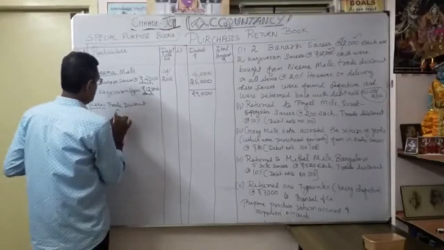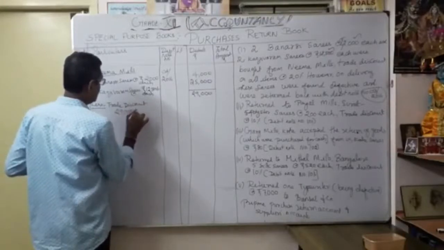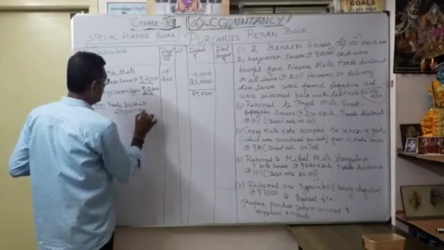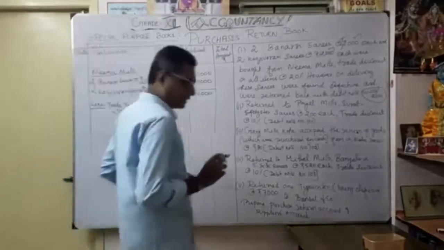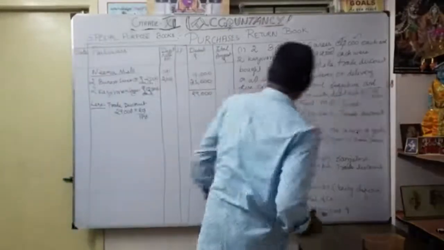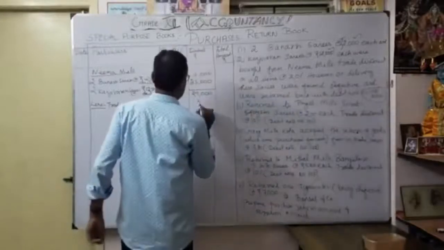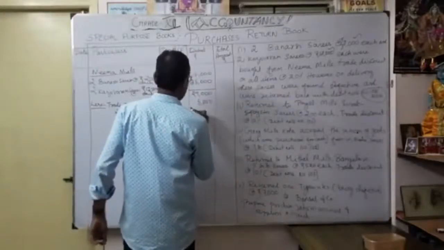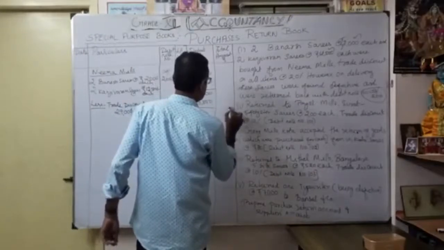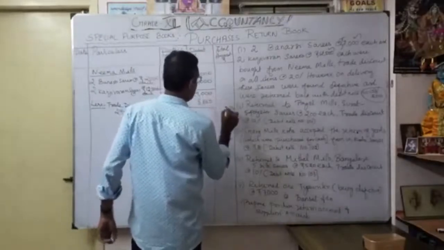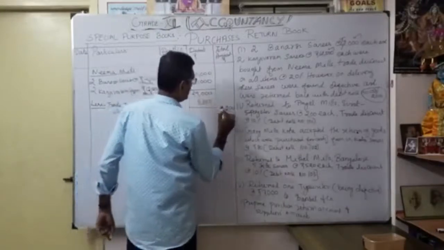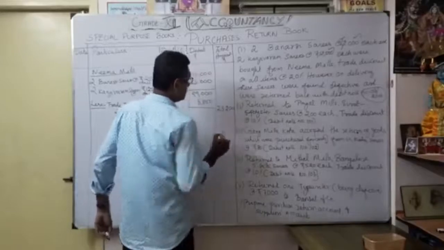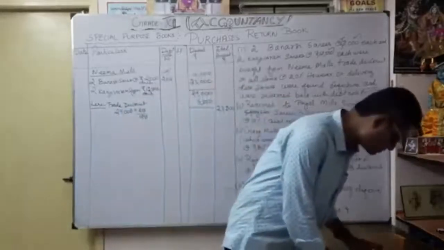How much? So 29,000 into 20%, 20 by 100. So once you cancel this, you will get how much? 5,800. Okay, so 5,800. So the outer amount you are going to write. So 0, 0, 10 minus 8, 2. Okay, so here 8 minus 5, 3. So 23,200 is the outer column.